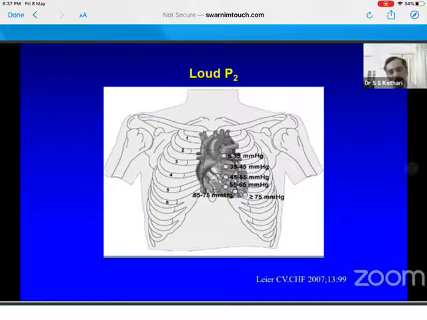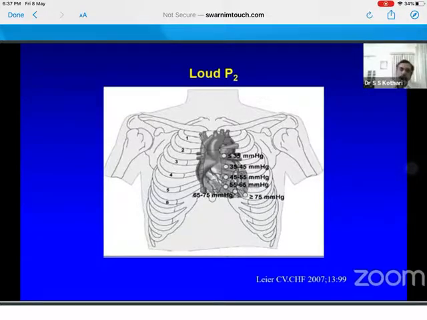Now, what is the exception to this rule? That you are hearing a P2 at the apex, but the PA pressures are not high. Such a thing happens in an ASD or anywhere where the RV makes the apex. So suppose you have a normotensive TR with the RV apex, you can still hear a P2 at the apex, which may not be loud.